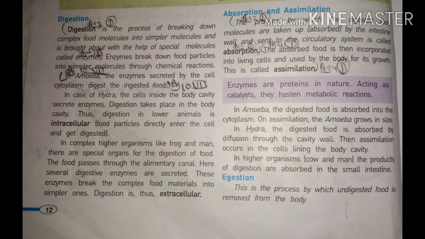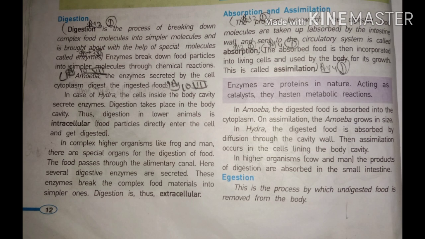Next heading is absorption and assimilation. So let us discuss these two points. Absorption means after the digestion of food inside the body, many important or useful things are formed, like protein, vitamins, minerals, fat.